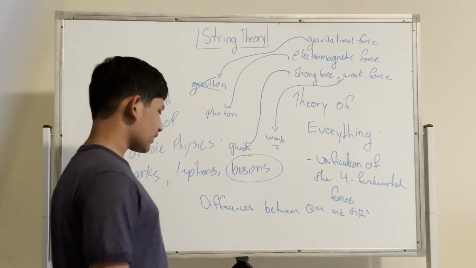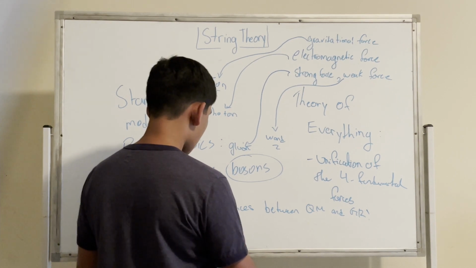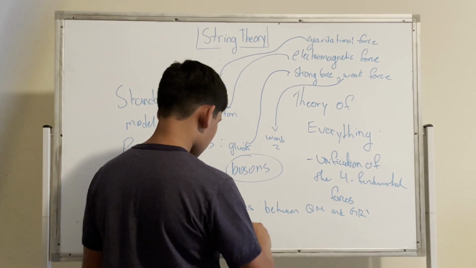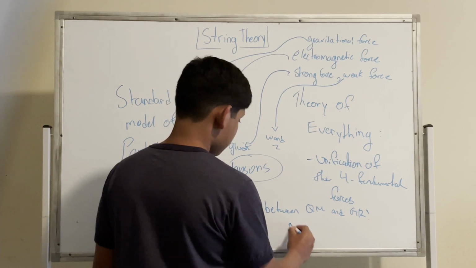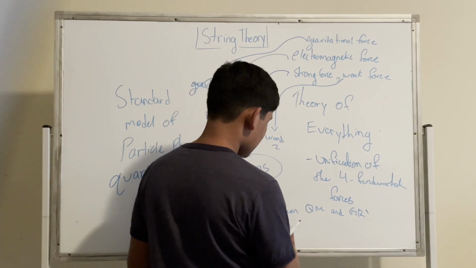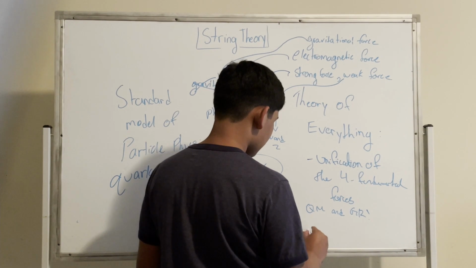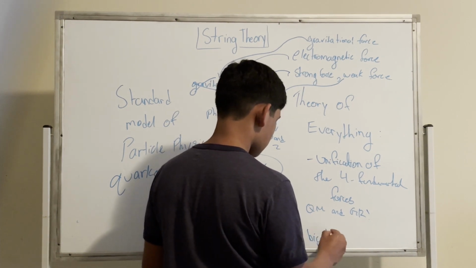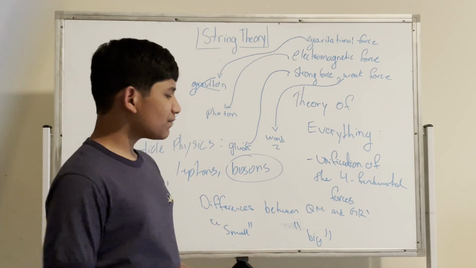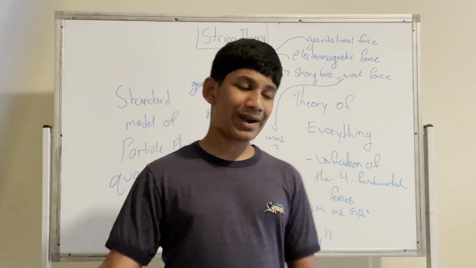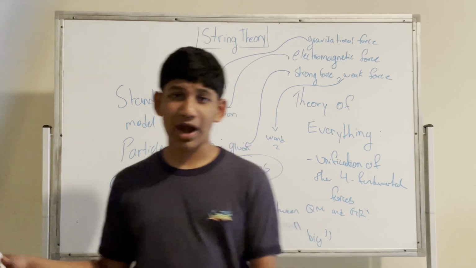Well, what is that? Quantum mechanics describes the small. We'll just write small. And general relativity describes the big. You can see we have the small and the big. Can the general theory of relativity describe particles?